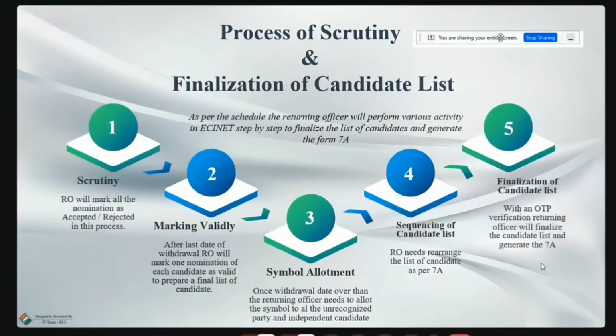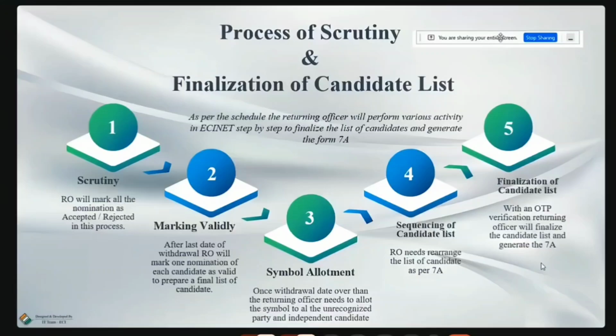After you mark validly contesting candidates, the next one is symbol allotment. For national parties and state parties, I think the symbol will be already allotted while we are digitizing the form itself. But for the independent candidates, we have to allot the symbol, and there will be a drop down of symbols approved by ECI, and we have to just mark it against each candidate. Then the fourth stage is sequencing of candidates.